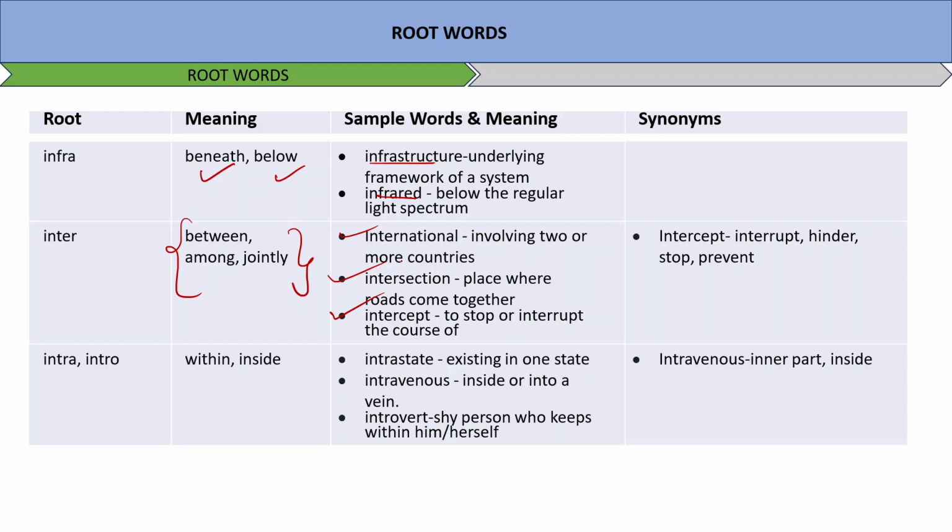But do you realize that if someone younger than you just asks you the general meaning, you will not be able to break it down into words where you can actually relate to the meaning. If someone asks what is the meaning of international, you will say foreign, right? But you will not say that it is something between, among, jointly, involving two or more countries. So this is where the clarity is required, this level of clarity, right? That is why we are doing root words. So intercept, interrupt, and hinder, stop, prevent are some words.